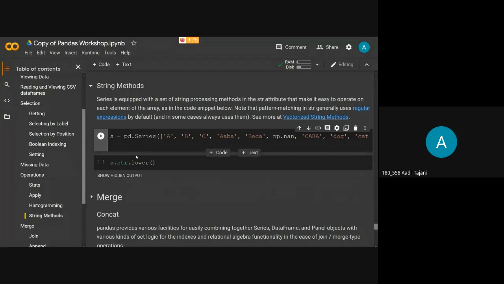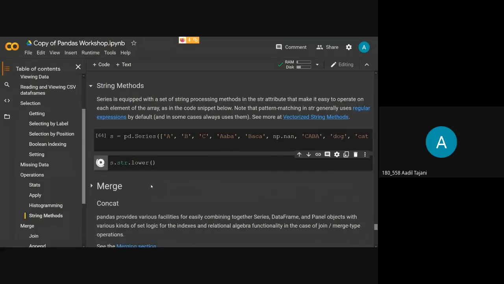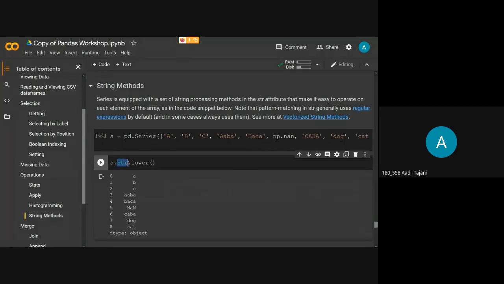But in pandas, you can't do that. Instead, what pandas does is you can use the str accessor. str allows you to apply the basic string functions on pandas objects, like series and data frames. So we take the series here, apply the str, and then apply the string function which is lower. As you can see, these all had capital letters, and after we output it, it shows everything in lowercase. And we have mentioned the null value, and it is represented as NaN, which is not a number.